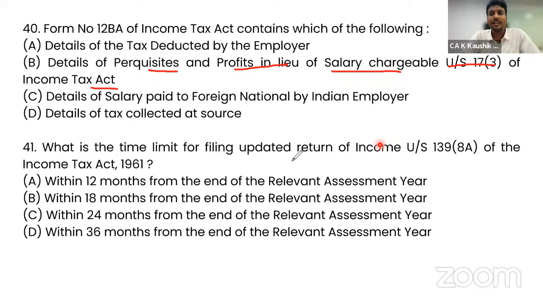What is the time limit for filing updated return under section 139(8A)? So it is 2 years from the end of the assessment year, you can file the updated return. So 2 years is available. If you file it in the first 12 months, 25% penalty is payable. If you file it in the next 12 months, then you'll have to pay 50% penalty. So C is the correct answer.